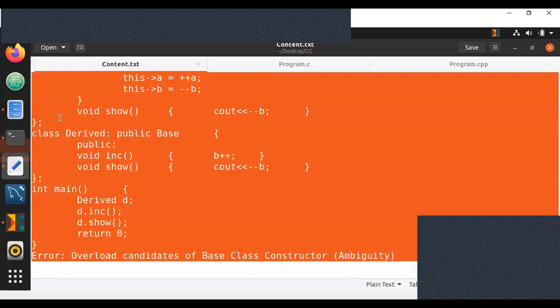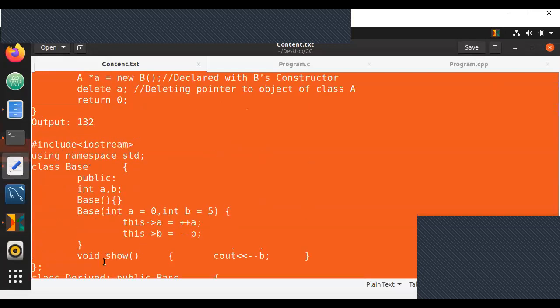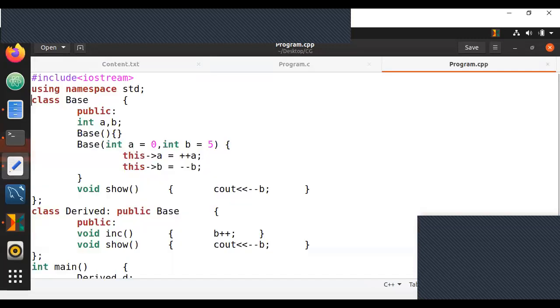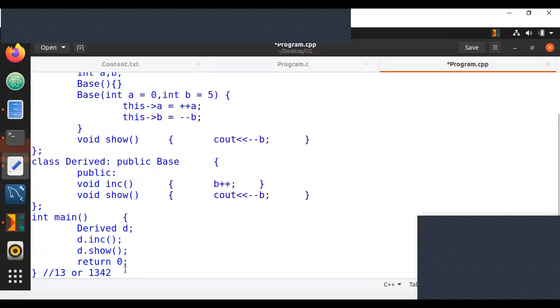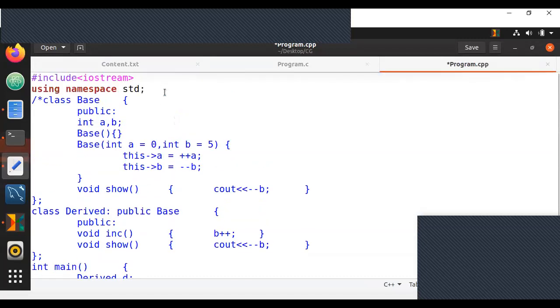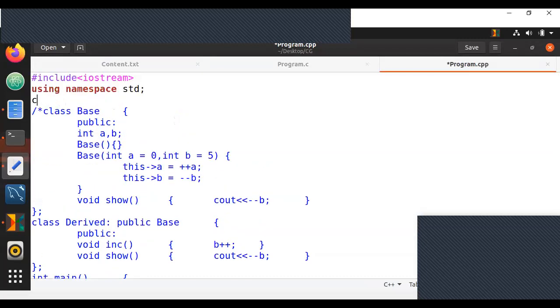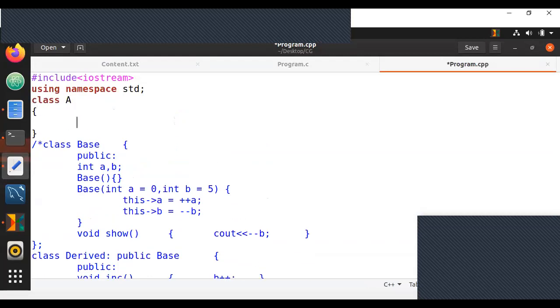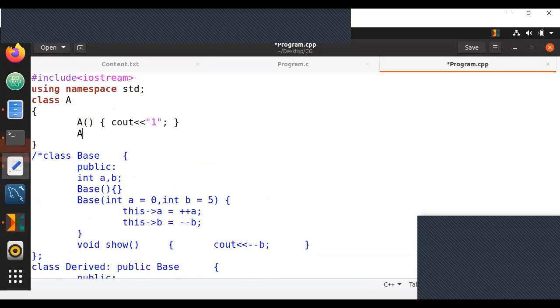let me go back to one basic concept here. Let's just comment this whole part so that I can explain this in detail. So let's say you have some class called A. Now here in A, if you have just a constructor, let's say, where we print 1, and you have one more constructor, int A, int B, where we print 2.